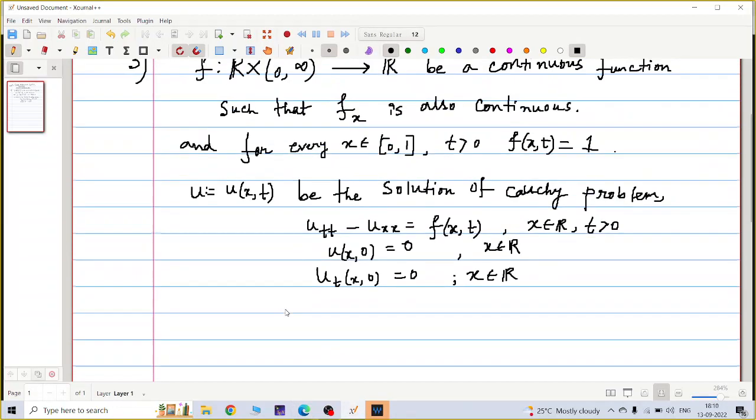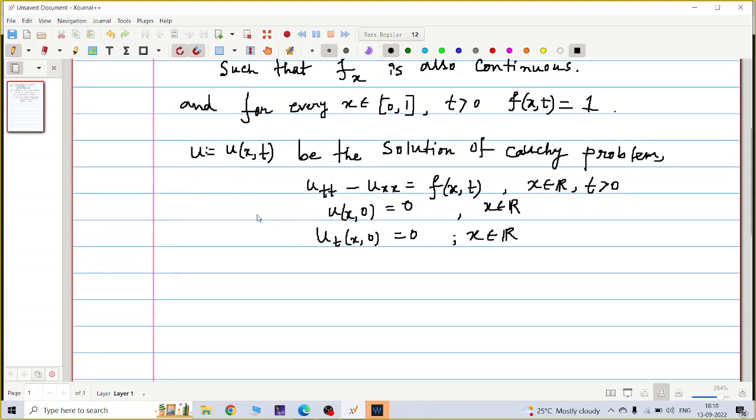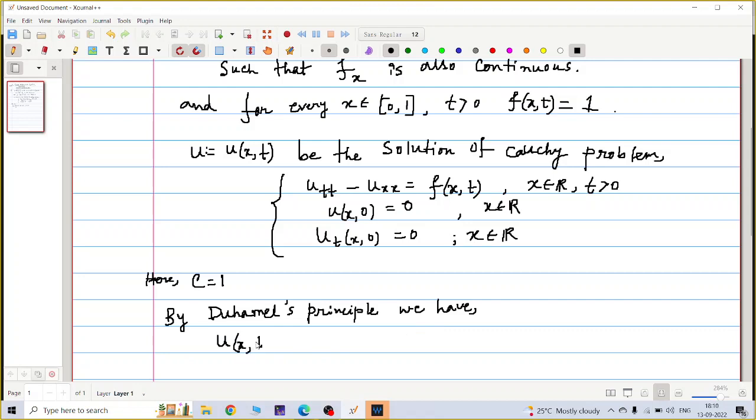Duhamel's principle says that, comparing this equation with the general equation, I have c equal to 1. So here c equal to 1, and by Duhamel's principle we have u. Suppose this is phi of x and this is psi of x.